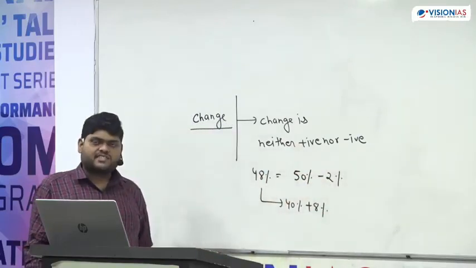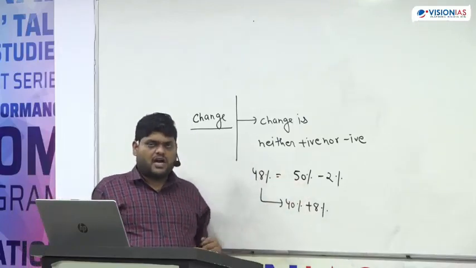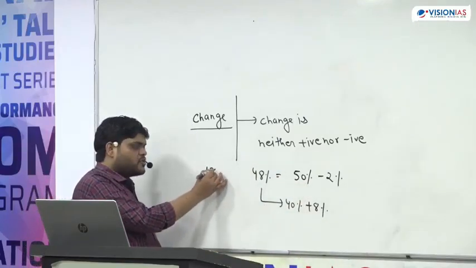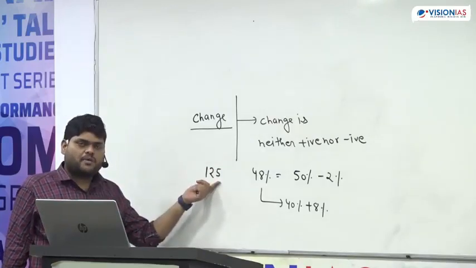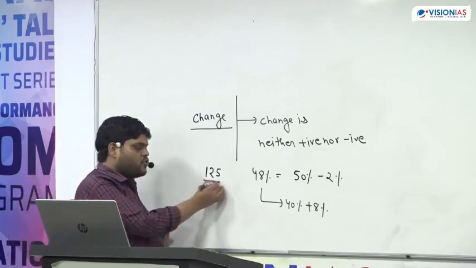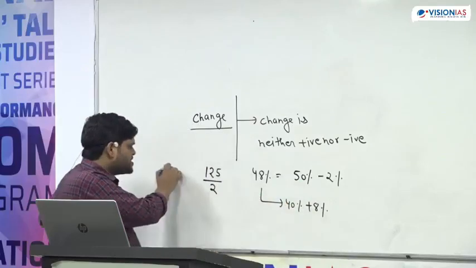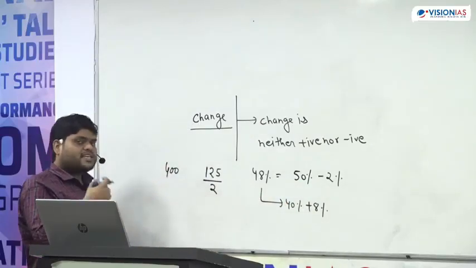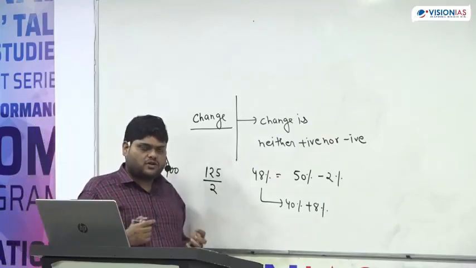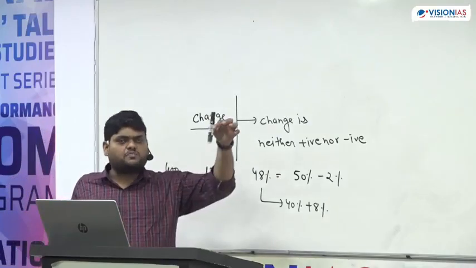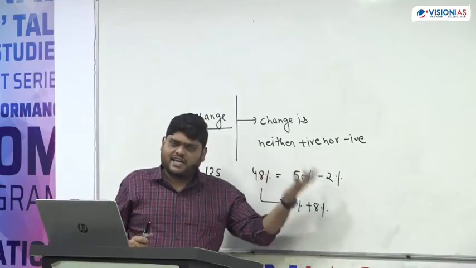And why 50% minus 2%? Because finding out 50% is very easy, or not? Any number is given. Suppose 125 is given. How to find out 50% of this number? We can simply divide by 2 and we will find out 50% of this number. Any number, suppose 400 is given. What is 50% of this number? It is half of this, or not? So finding out 50% is very easy.